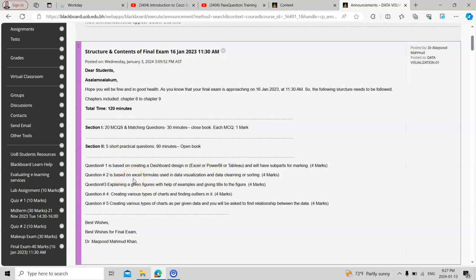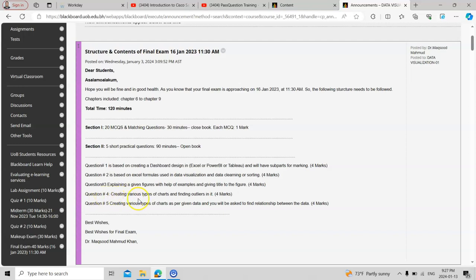Since it is open book, you can easily look on Google, but you must apply it to the specific data. The challenge is how you connect your formulas with the data. The third question is explaining a given figure with the help of examples. You will be given a figure and you need to explain it with a daily life example. You can use your own mind to give a good example, or you can use some resources as well.